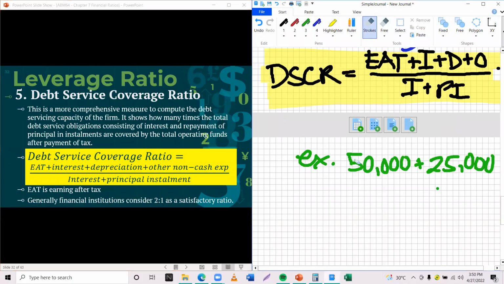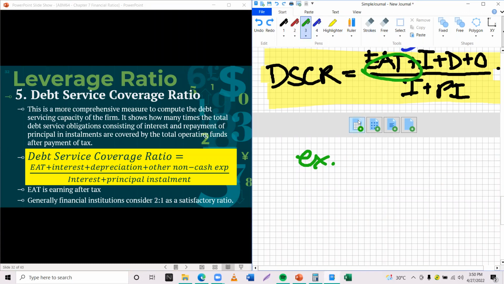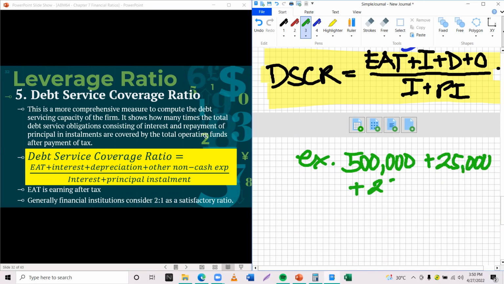Let's say, for example, you have an earning after tax, so minus na ang taxes, of 500,000. Then ang imong total interest is 25,000. Depreciation, example lang ha, 25,000 again. And other expenses is another 25,000.